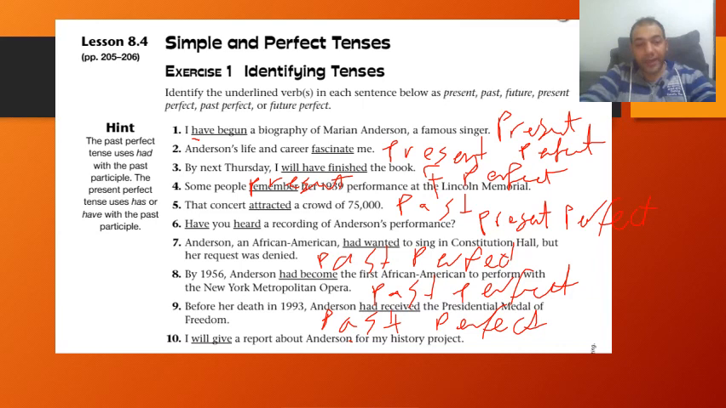Then you have will give. So will give is an indication of future tense. Right. I think if you apply all the rules that we said, and you know the format of each tense, finding the right tense is going to be very easy for you.